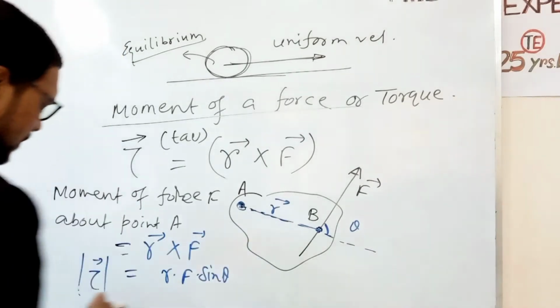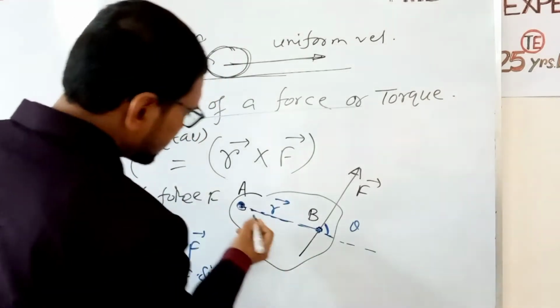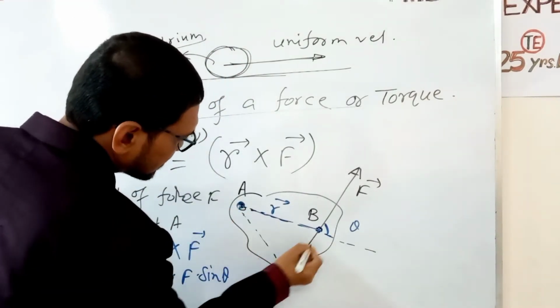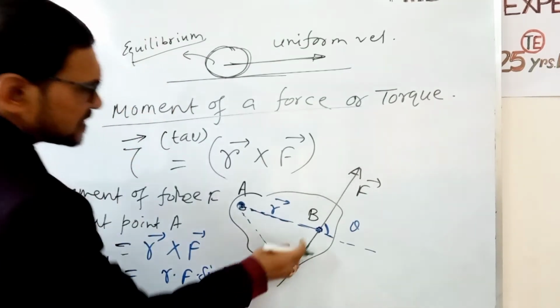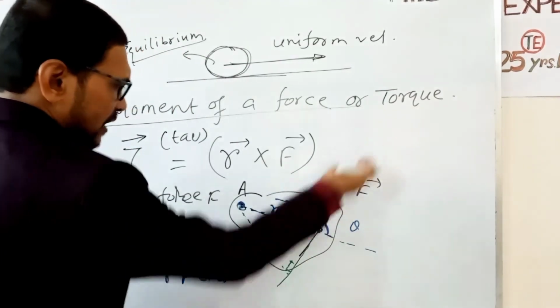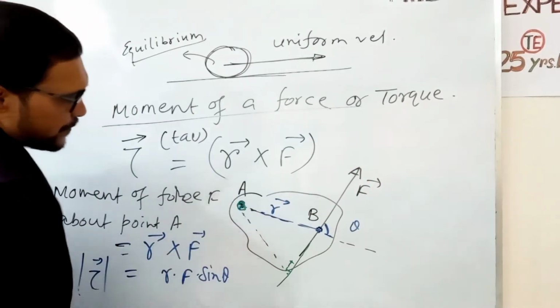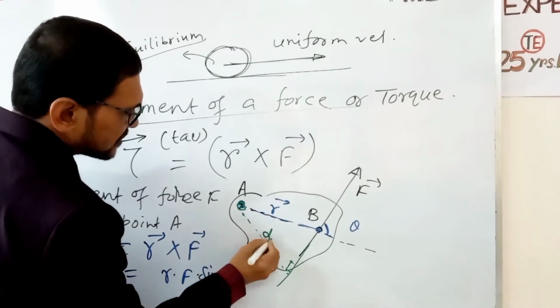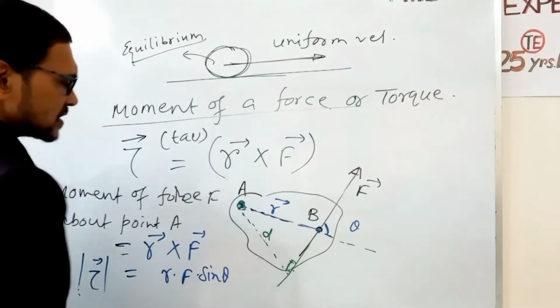Now if we draw a perpendicular, this is actually the line of action of force. Along this line the force acts. Now if we draw a perpendicular from this point to the line of action of force, this is d.